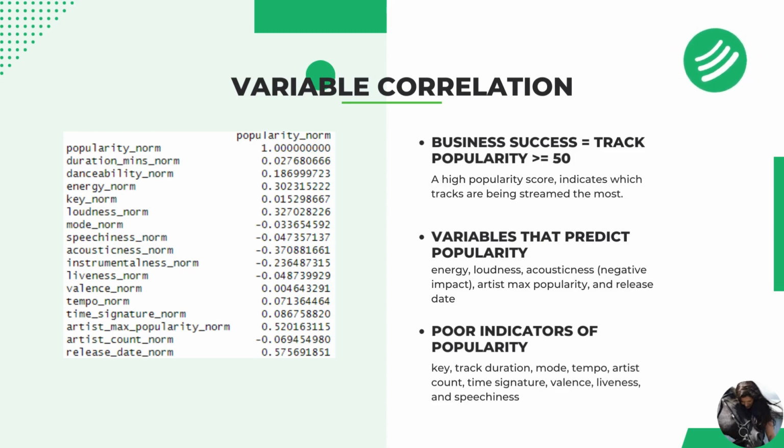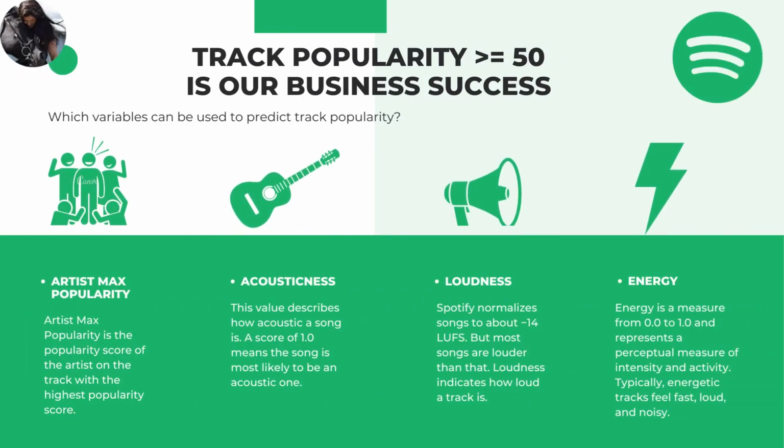Our variable correlation analysis showed that artist max popularity, energy, loudness, and release date are all correlated to business success. Artist max popularity is the popularity score of the artist on the track with the highest popularity score. Some tracks have up to 59 artists, therefore measuring the popularity of each artist on every track wasn't feasible and likely irrelevant, as we found that very few tracks with over 10 artists had high track popularity scores to begin with. Acousticness measures how acoustic in nature a track is.